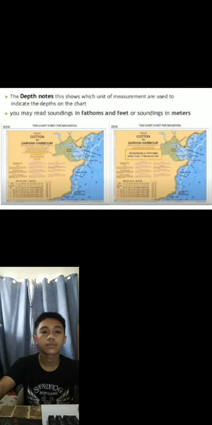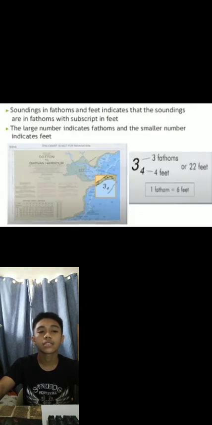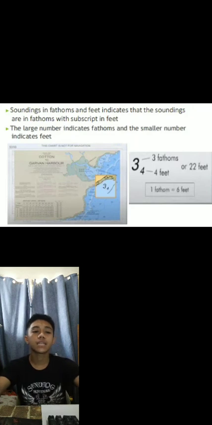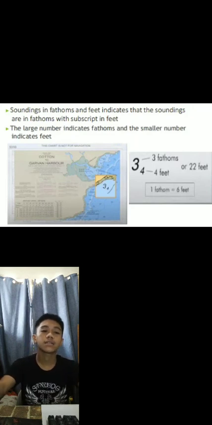Soundings in fathoms and feet indicates that the soundings are in fathoms with subscript in feet. The large number indicates fathoms and the smaller number indicates feet. Soundings in meters indicates that the soundings are in meters and decimeters.